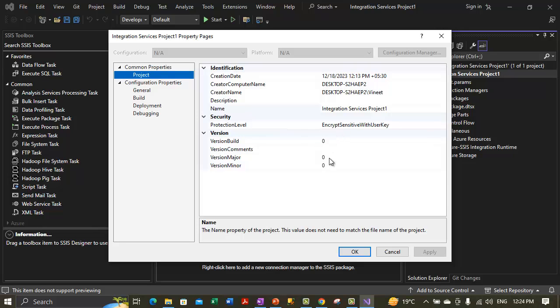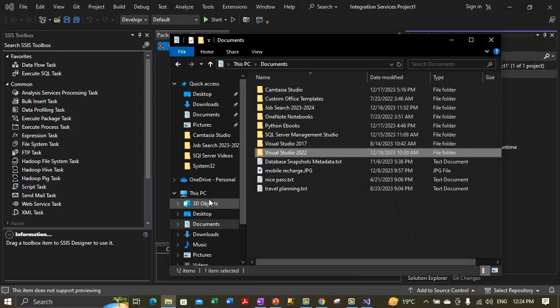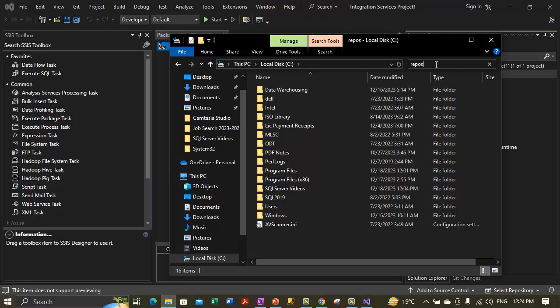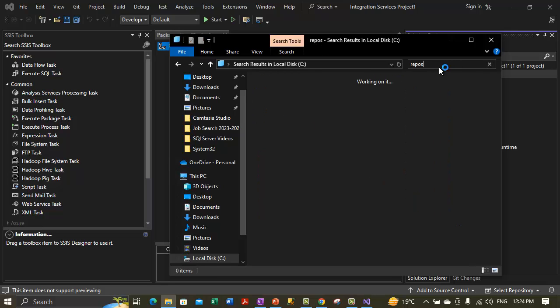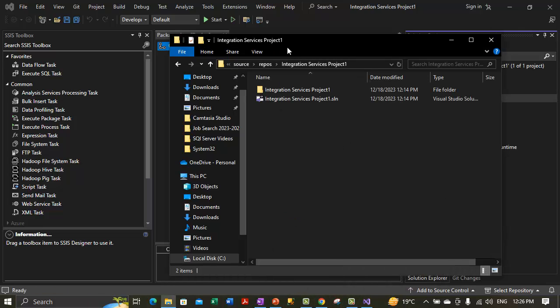It is stored under some repository folder. I'm not sure where that folder is. Maybe you can check with the keyword repos, but that should not be a good idea. But yeah, let's make a check. What is repos? It will list out the repository folder. Right now it's searching on the C drive, so it should show us the folder with the name repository. So guys, I've basically got the folder.